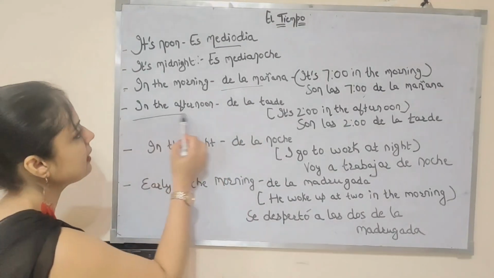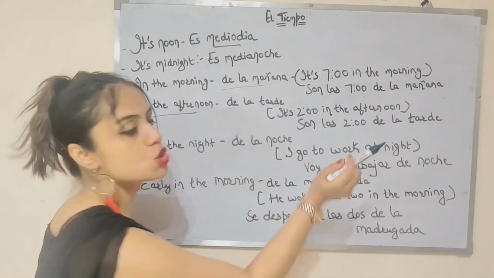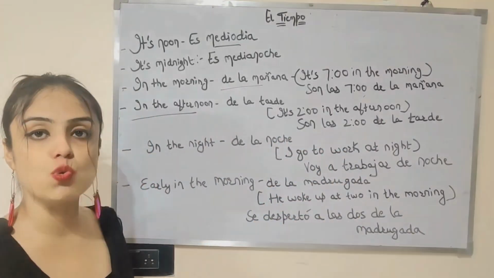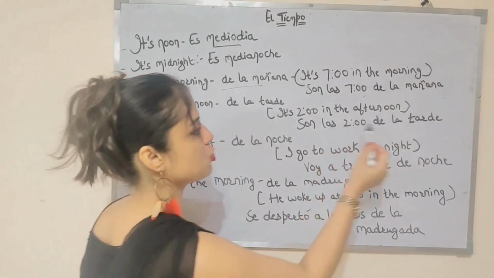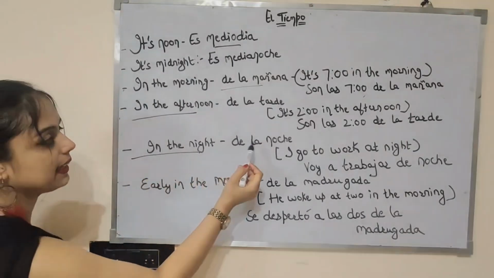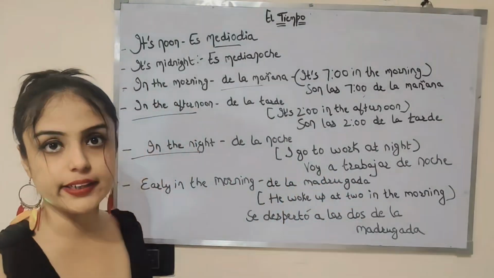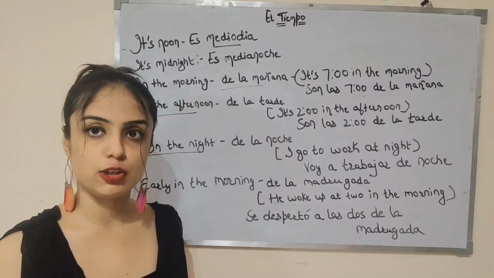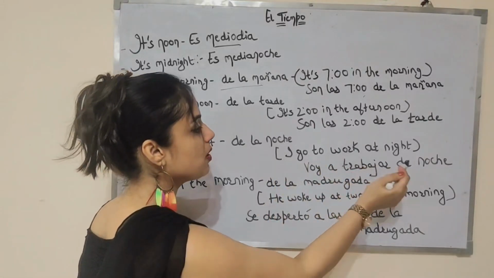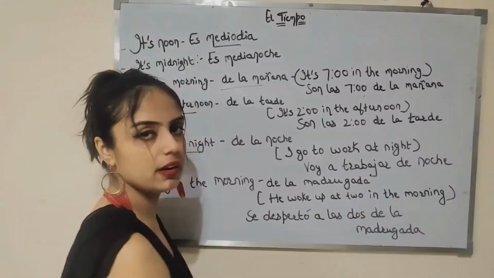Now, next one is in the afternoon, which means de la tarde. It's 2 in the afternoon. Son las 2 de la tarde. Vale? In the night, de la noche. I go to work at night. Voy a trabajar de noche.